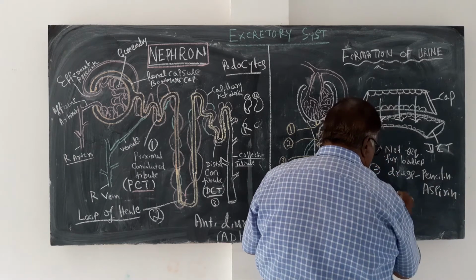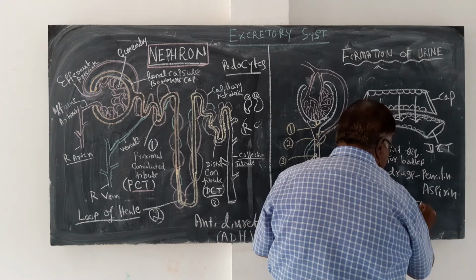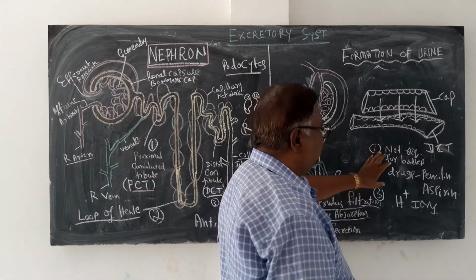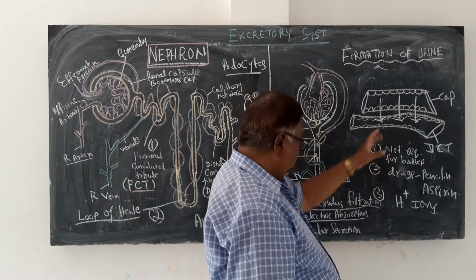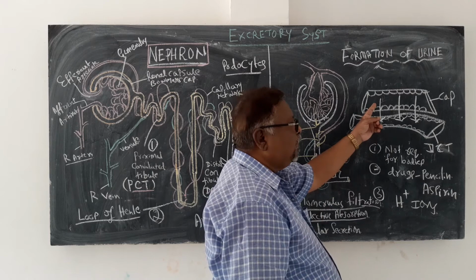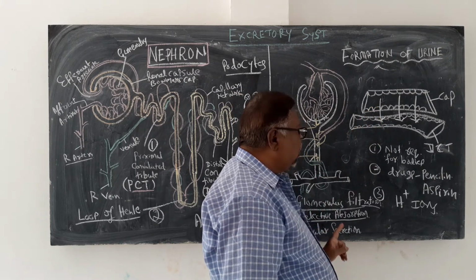Third one is hydrogen ions. So all these three substances are thrown out from the capillary blood in the process of tubular secretion.